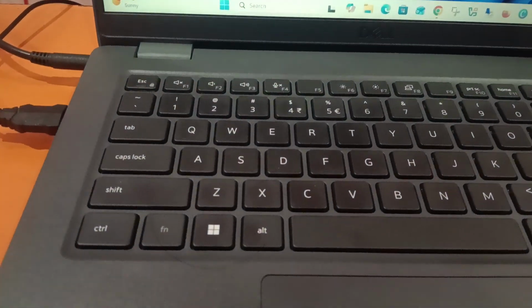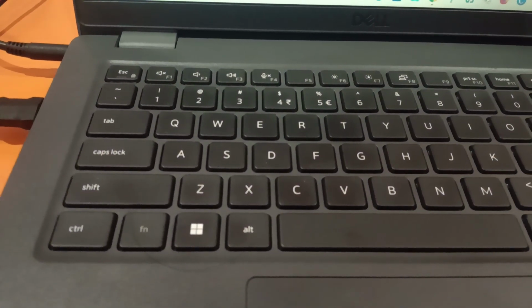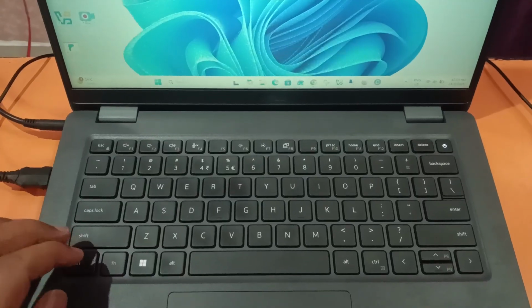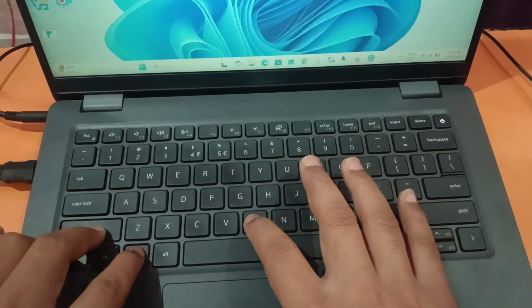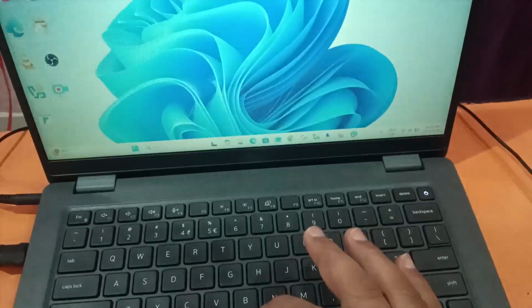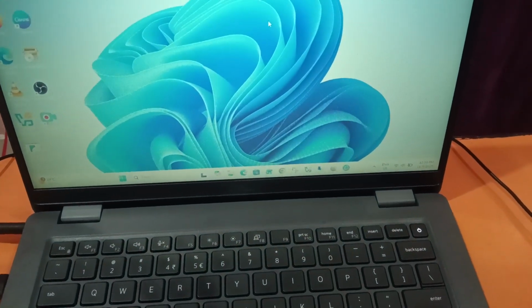You need to press Ctrl Shift Windows and B key together. Ctrl Shift Windows and B key together, and your window will refresh like this.